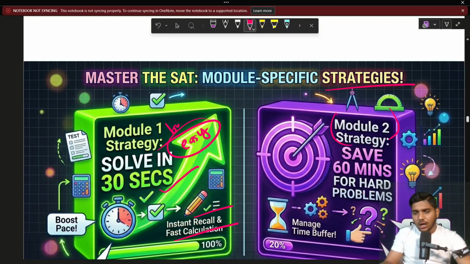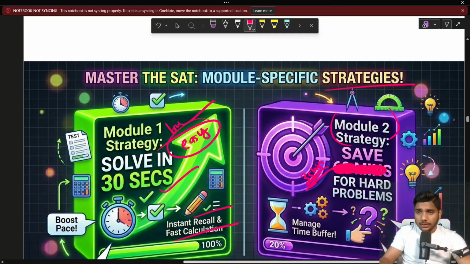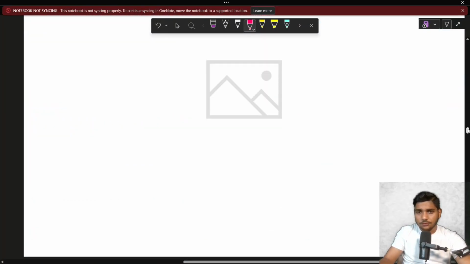Save 60 minutes for hard problems. I hope this is a typo, there is no 60 minutes. Here we have only 35 minutes. Manage the time buffer. So module 2 is the game changer. It depends on your performance in module 1. I already explained this.